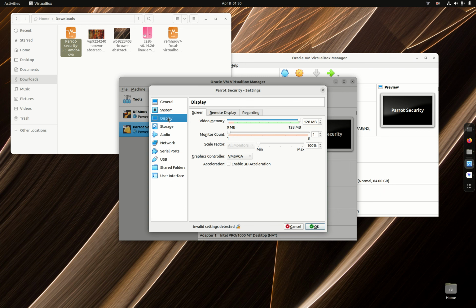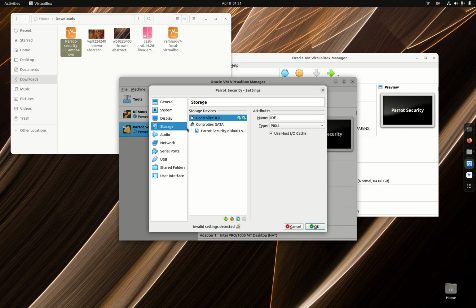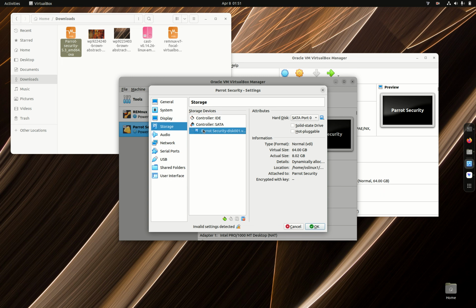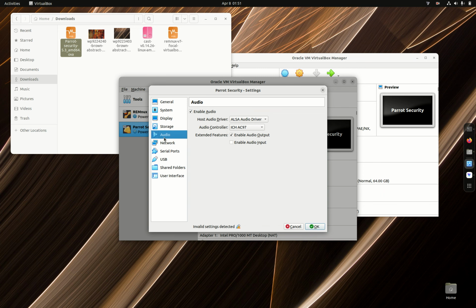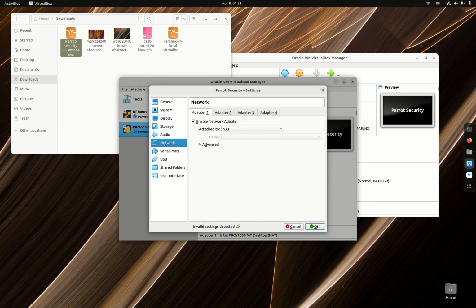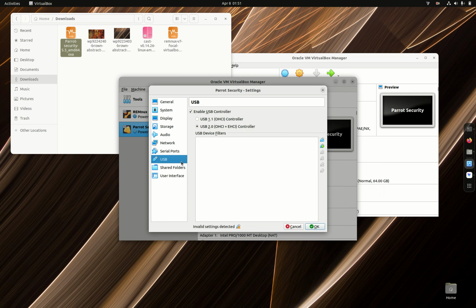Display should be okay. Storage should be okay. Let's leave it there. Let's see what we got here.